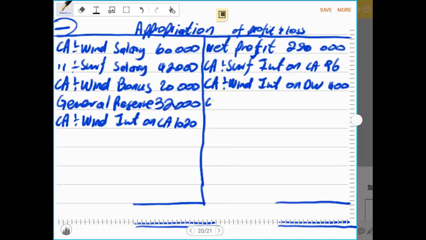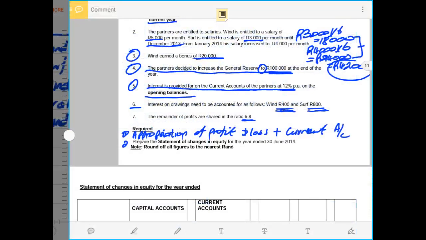The second partner is current account. The name of the partner is SAF. You write current account and you write the name of the partner, SAF. Then that will be interest on drawings, and this is an amount of 800 rands. So now we have accounted for the interest on drawings, and we recorded that where it belongs, on the credit side of the appropriation account.